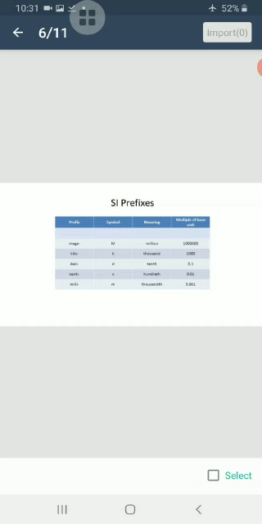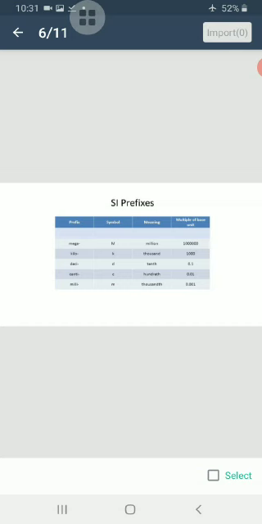And the prefix milli is written as small m, and the submultiple is 1 by 1000, 0.001. And the prefix kilo is written as k, and its multiple is 1000, 10 raised to power 3.